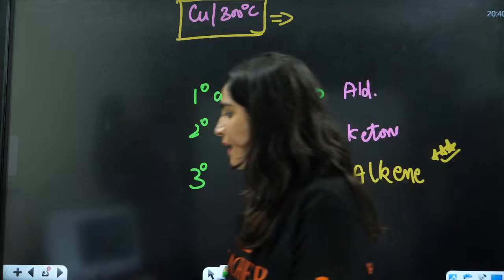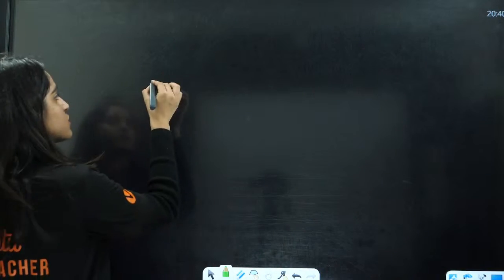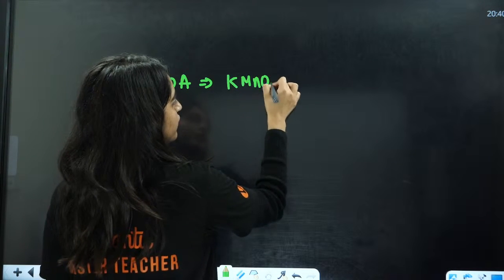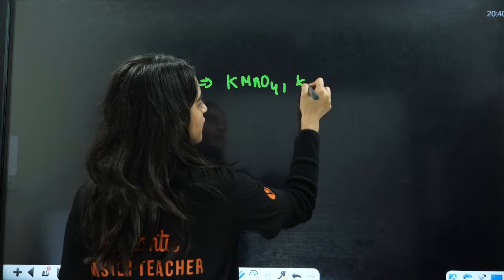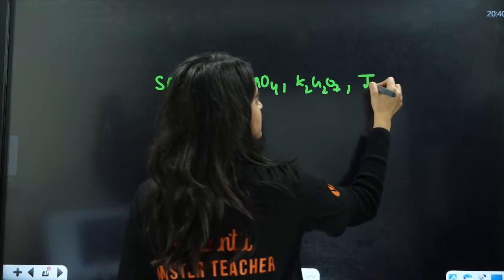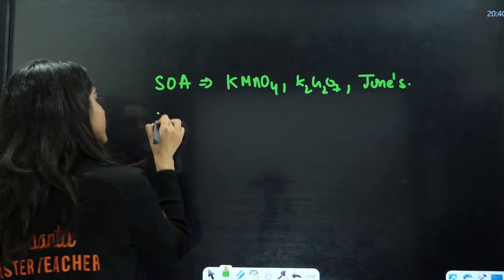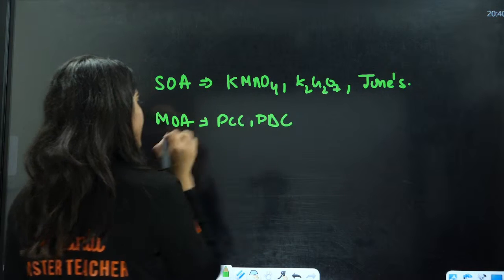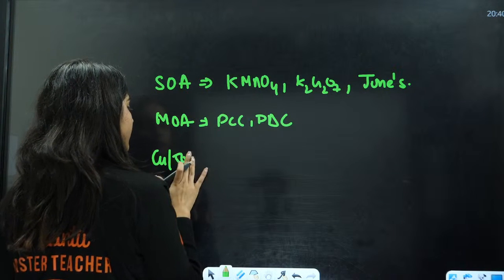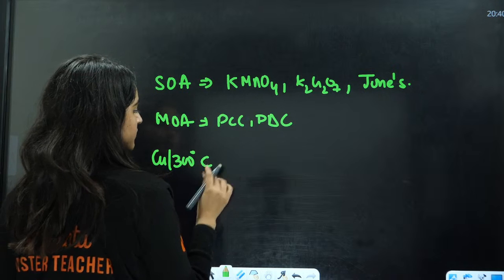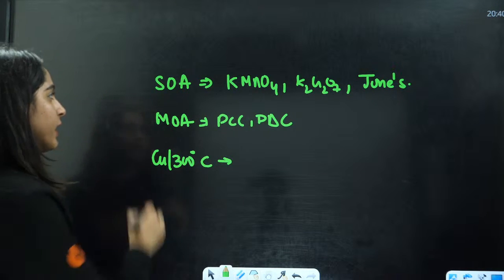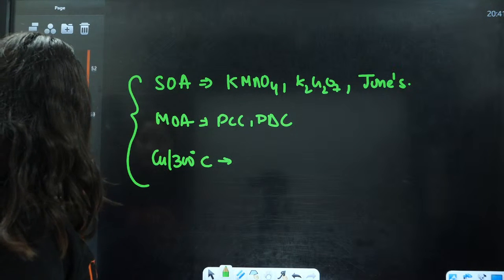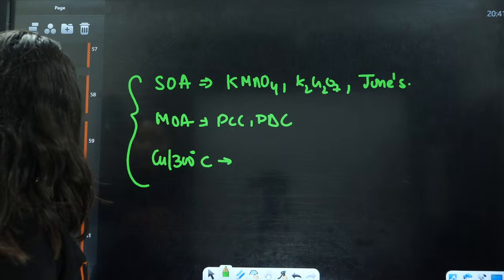Then the list of mild, weak and strong. This is strong oxidizing agent. You write it here: KMnO4, K2Cr2O7, and Jones reagent. And with mild oxidizing agents, you have PCC, PDC, and Cu at 300 degrees Celsius. You have different products here. These are the things that you need to remember for strong and weak oxidizing agents. Everybody in the chat box understood this?